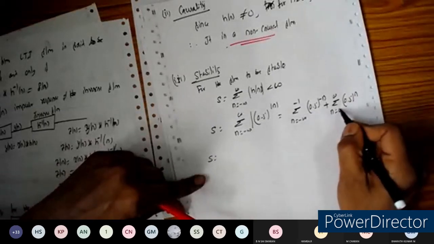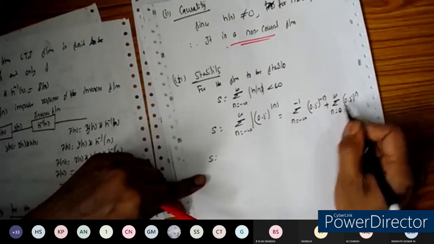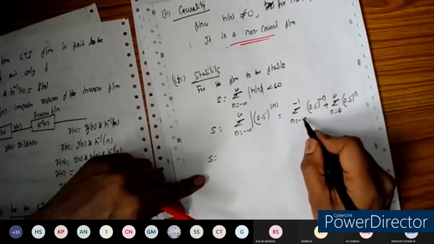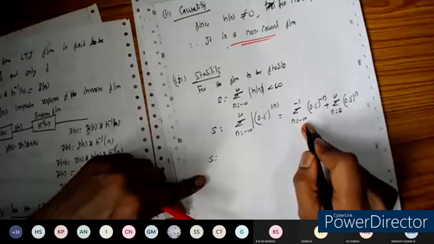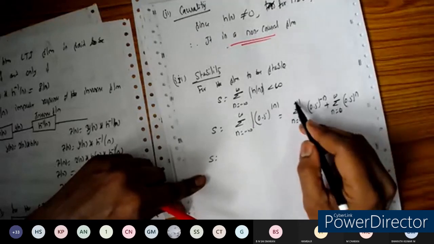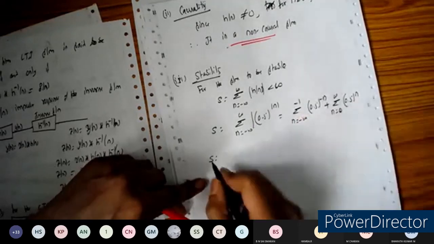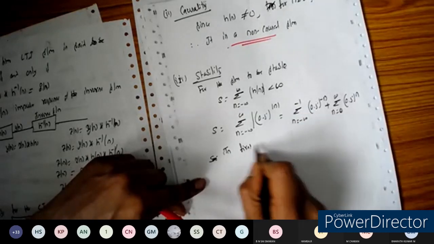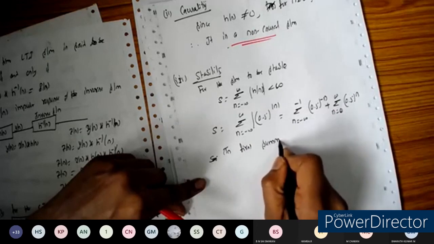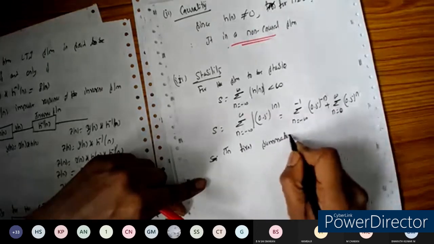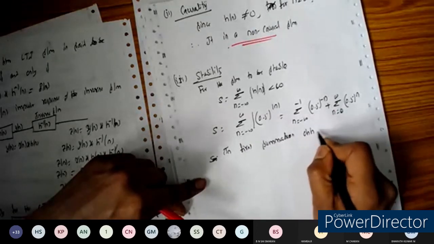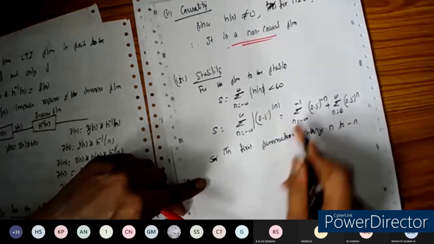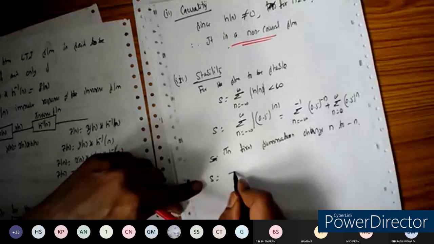For the second summation we have the formula, but for the first one we don't have any formula from minus infinity to minus 1. We have the formula from 1 to infinity. So in the first summation, let us change n to minus n.